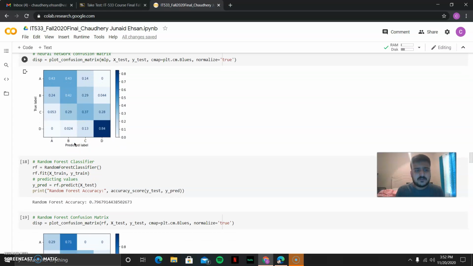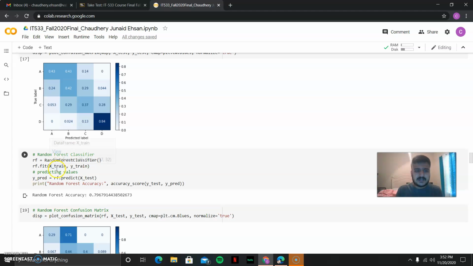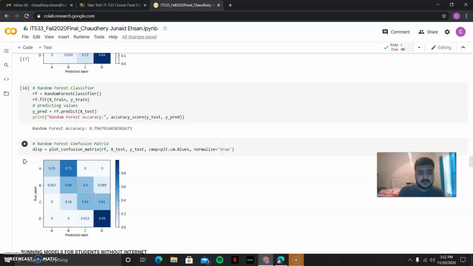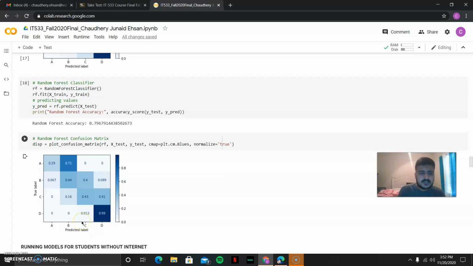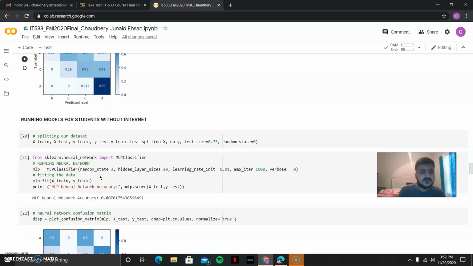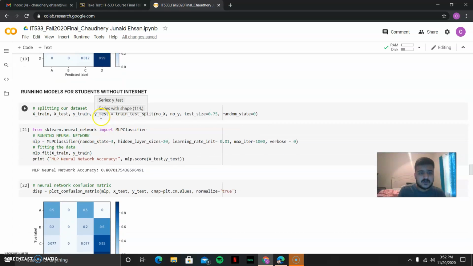And the random forest classifier, X and Y train, predicting values. Random forest accuracy is 0.796, and for the random forest confusion matrix we can see it here. And the blue one is the predicted level. This one was for those having internet at home, and this one is for those who don't have internet at home.